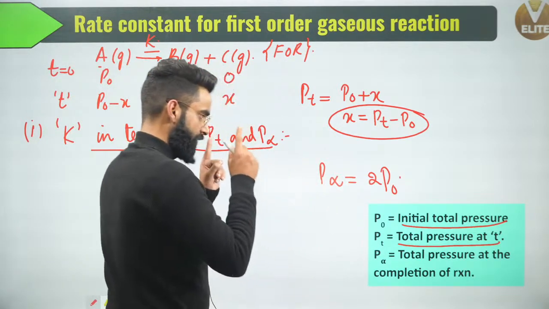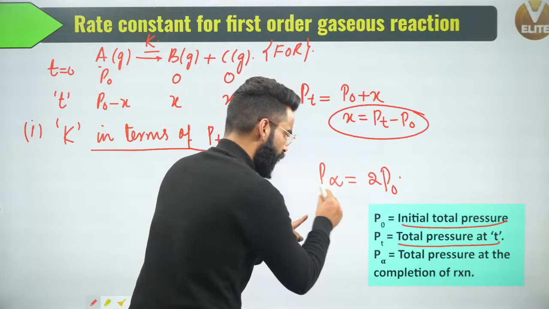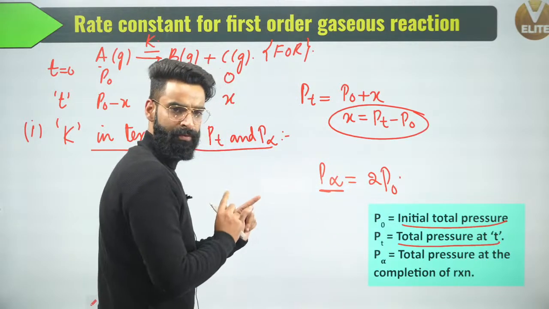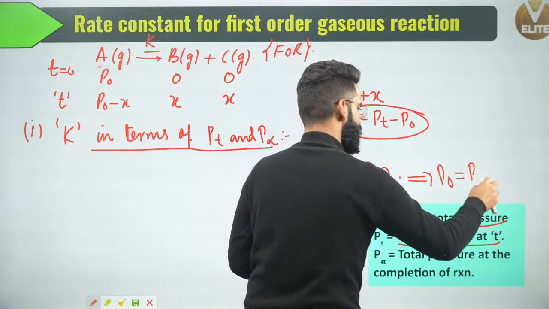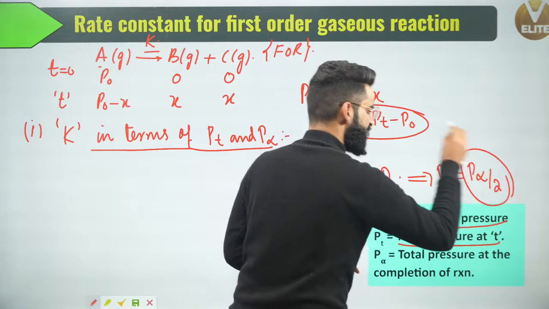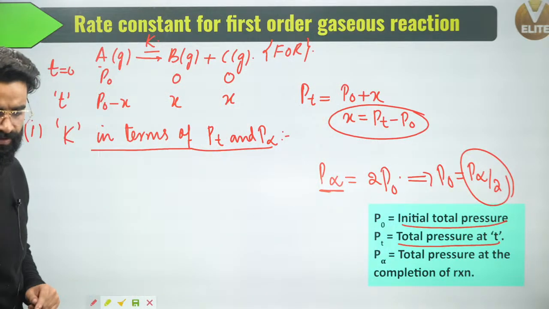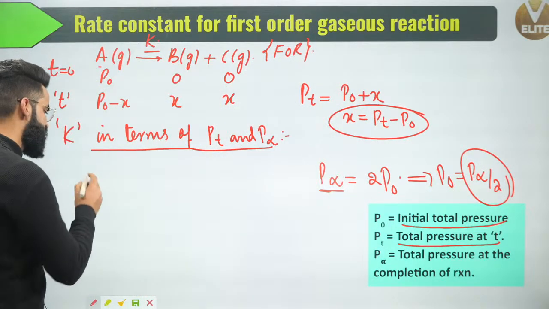Can I say at the completion time, the total pressure is going to be twice P naught, which I told you a few minutes back. So can you get the value of P naught from here? P naught is going to be simply P infinite divided by 2, correct? Now people, I'm going to write the expression for rate constant.